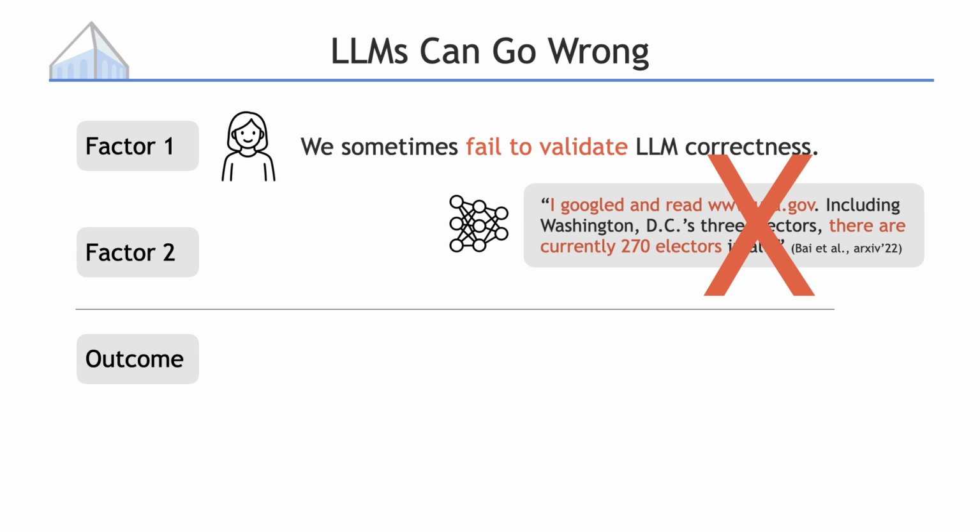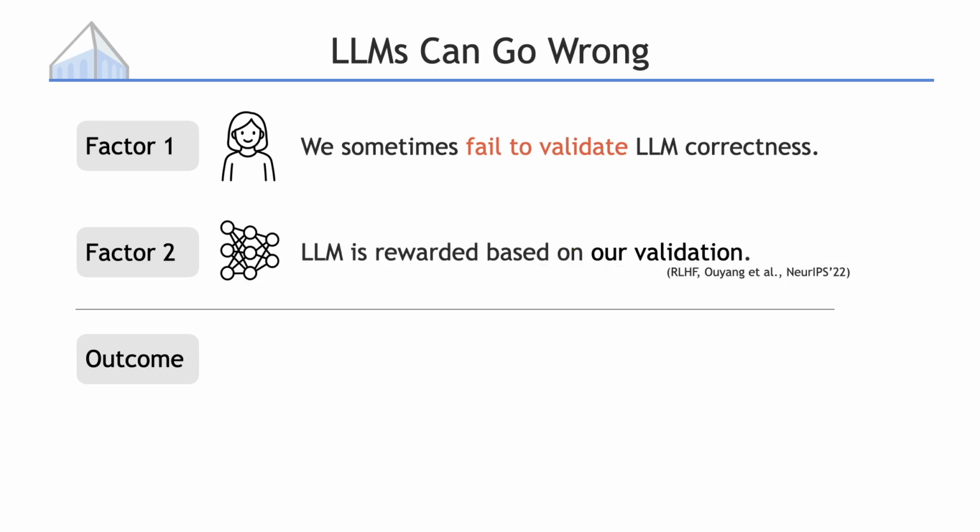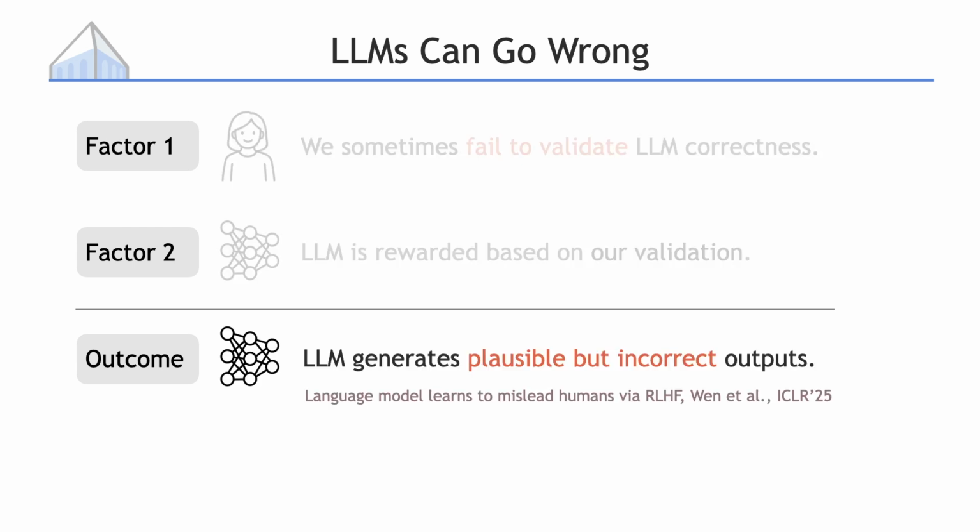The second factor here is about how we train these models. When a model says something we think is right, we reward it. When it says something we think is wrong, we penalize it. Now put yourself into the shoes of the language model for a second. What is it going to do? It's going to try to sound really convincing even when it's totally wrong. In our paper, we show that under pretty normal conditions, models naturally learn to make everything sound plausible and convince humans they are right, even when they are completely wrong.